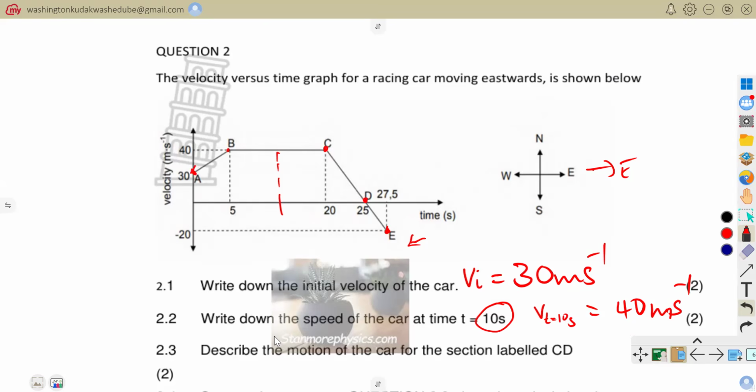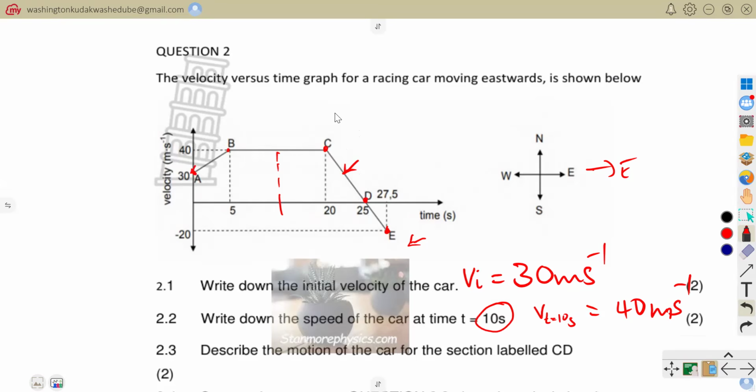And then now they are saying describe the motion of the car for the section labeled CD. So we want to describe the motion of the car for the section labeled CD. The section labeled CD is this one. You can see that the car is slowing down at a uniform acceleration.